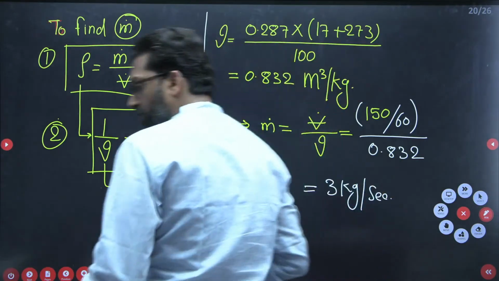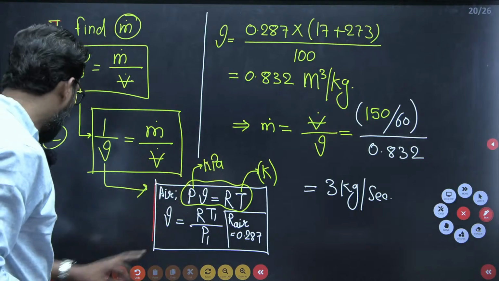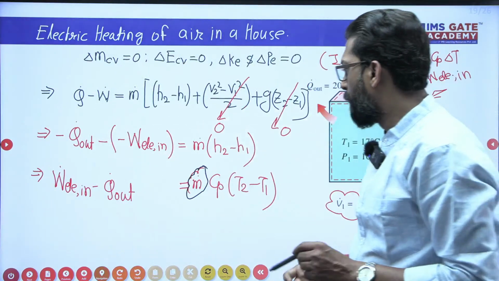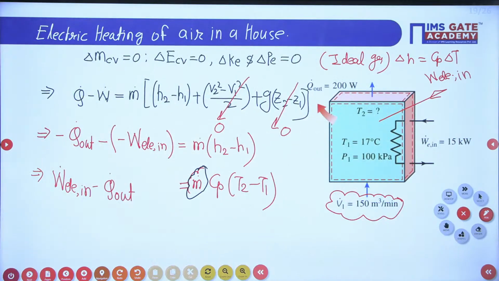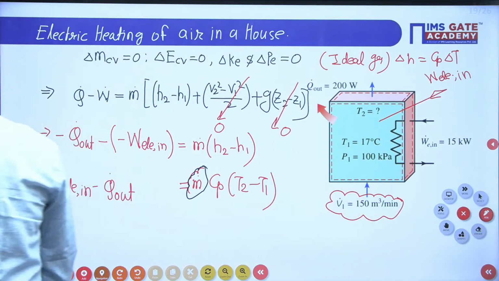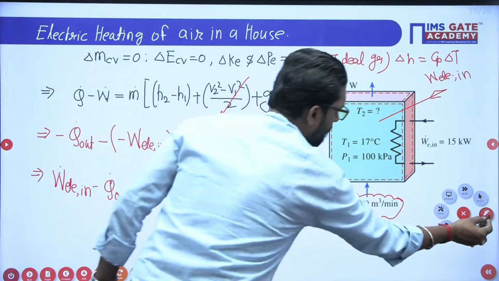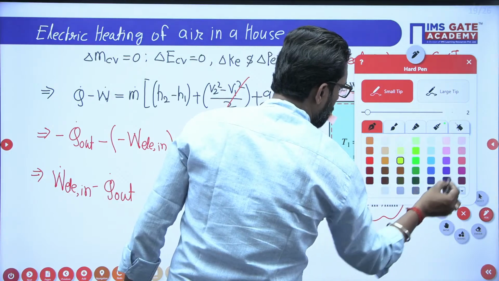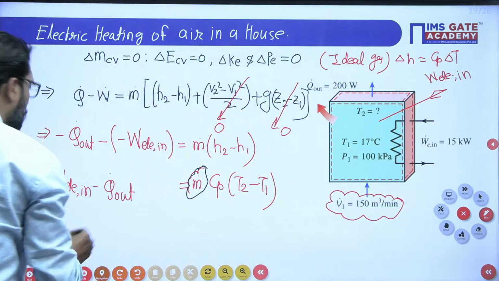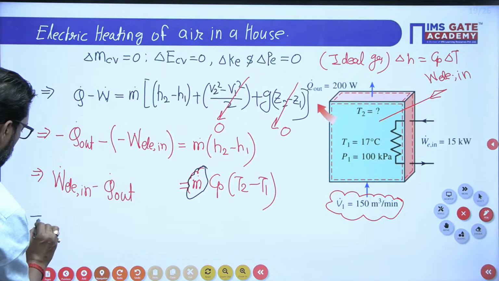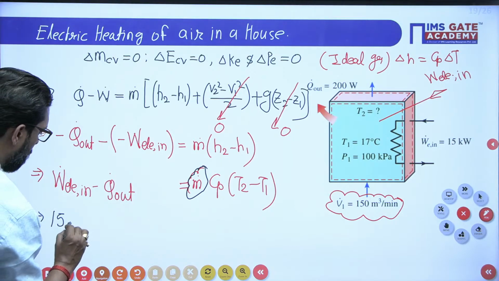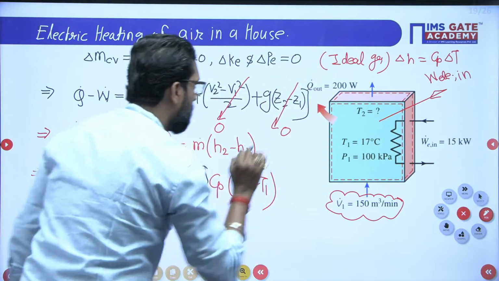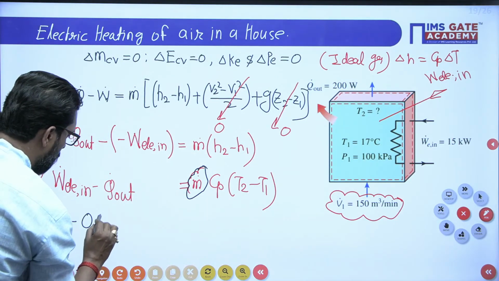So you have this value, mass flow rate, put here. Put all these values here. What is the electrical work here? The electrical work is 15 kilowatt. So this is 15 kilowatt minus Q, which is 200 watt. Please mind it, so it is 0.2.